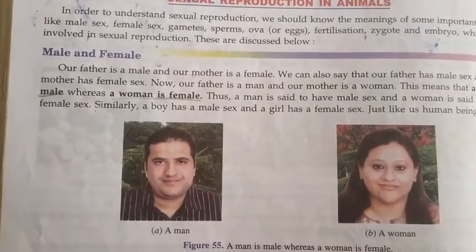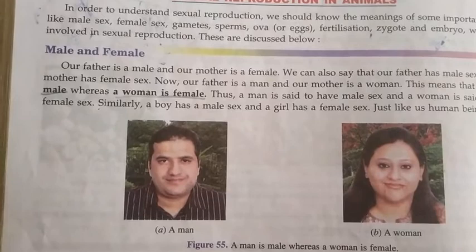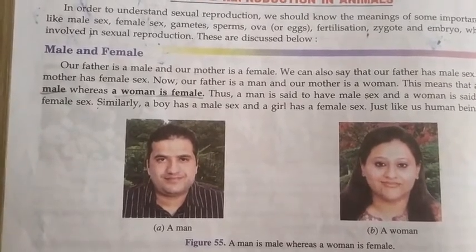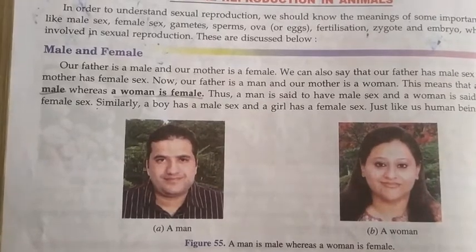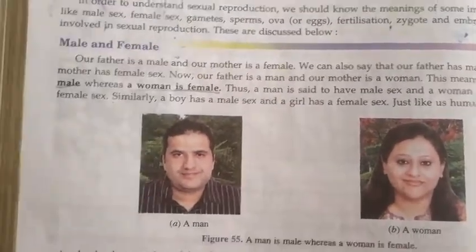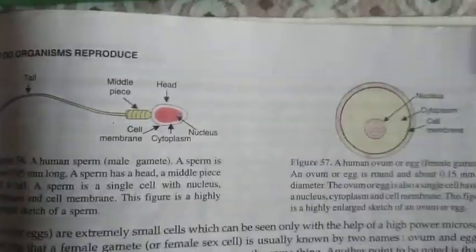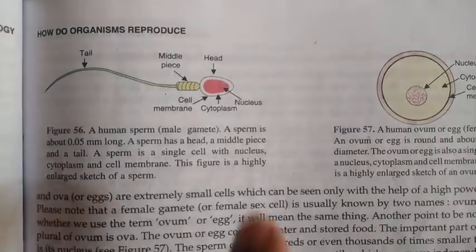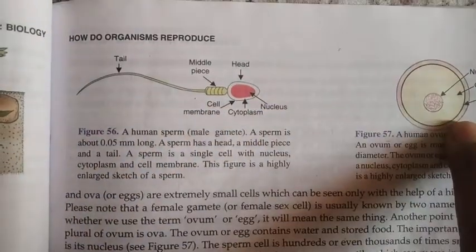The male gamete in animals is the sperm and the female gamete in animals is the ovum, or it is called the egg. Here you can see the picture of both the gametes: this is the sperm and this is the egg.